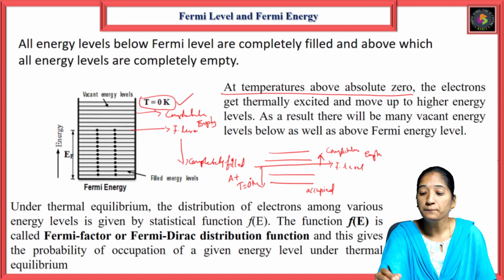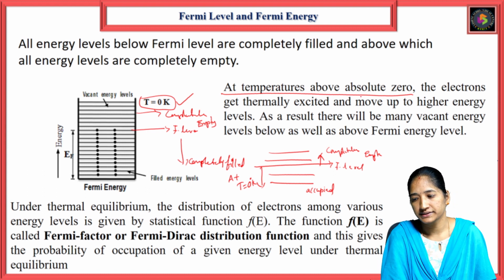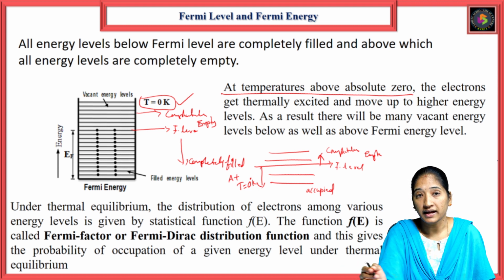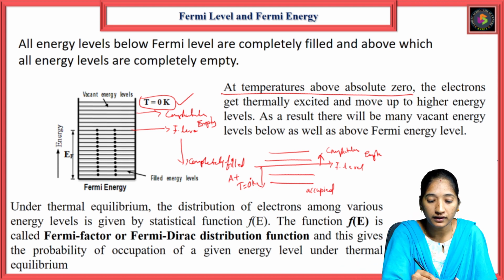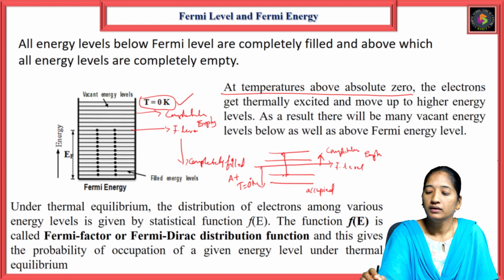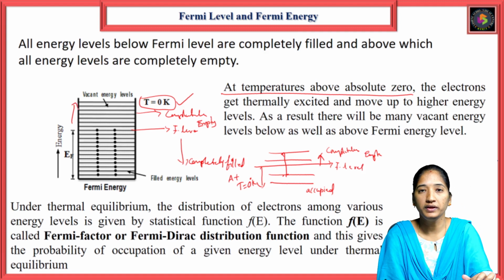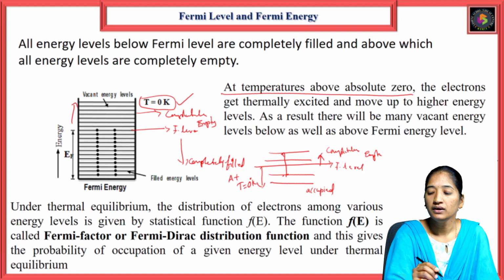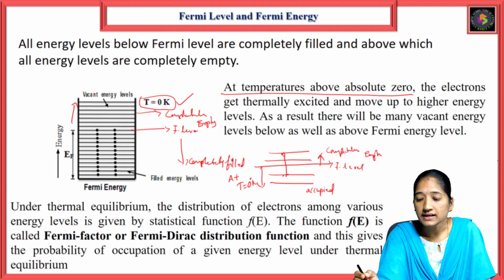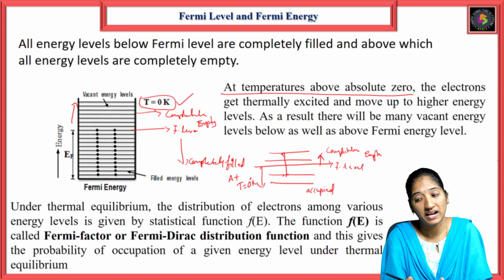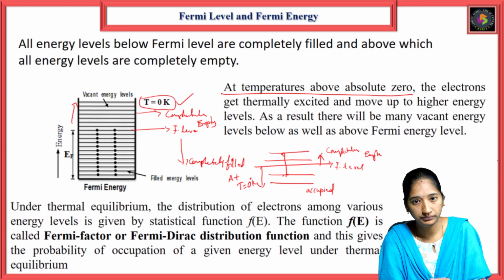At a temperature above absolute zero, the electrons get thermally excited and move up to a higher energy level. As a result, there will be many vacant energy levels below as well as above the Fermi energy level.